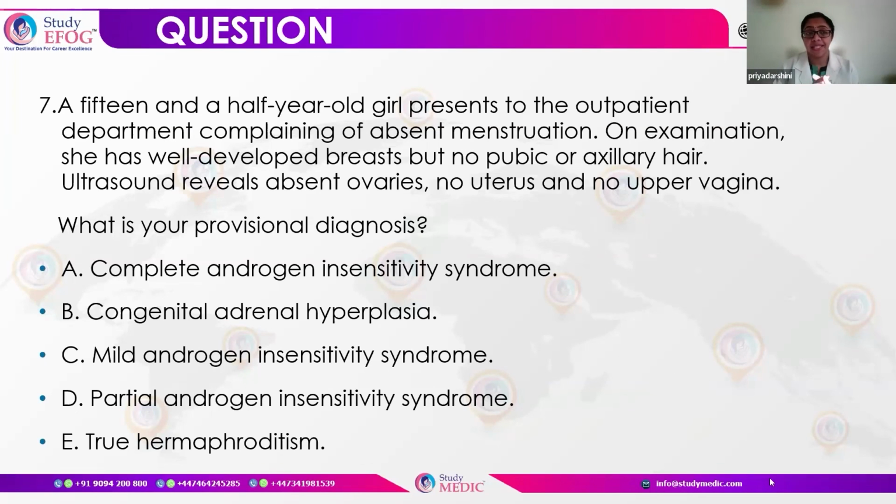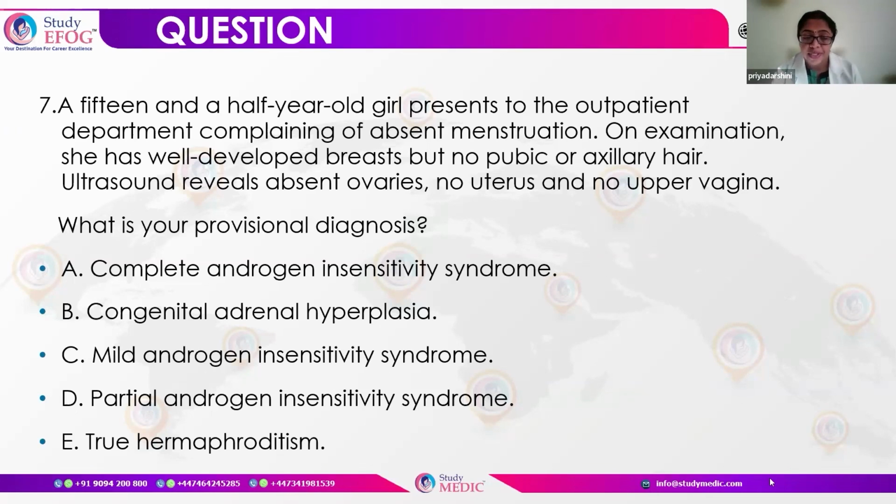So now we have another scenario. We have a 15-and-a-half-year-old girl who presents to the outpatient department complaining of absent menstruation. So it's a case of primary amenorrhea. On examination, she has well-developed breasts, but there is no pubic or axillary hair. An ultrasound shows there is absence of ovaries, no uterus, and no vagina. So we have primary amenorrhea, breast development, but no hair development. That means there is some problem with the androgens. Again, the ultrasound is telling us there are no internal or external features of female genitalia.